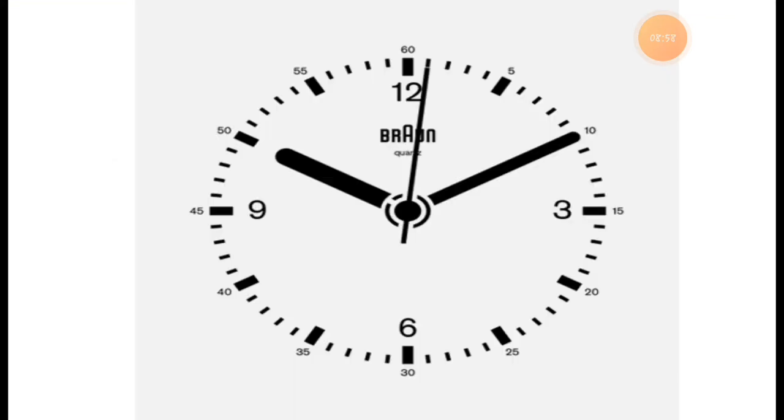Now see this, there are 3 hands in a clock. This one is a short hand. You can call it an hour hand. This one is a long hand, and you can call it a minute hand also. This hand shows the minutes. It is 10 o'clock and 10 minutes. This is showing it.